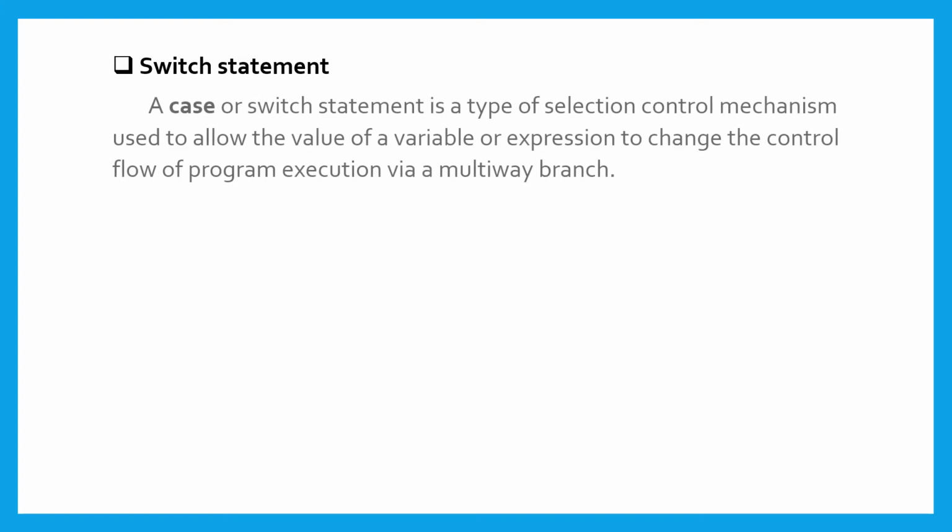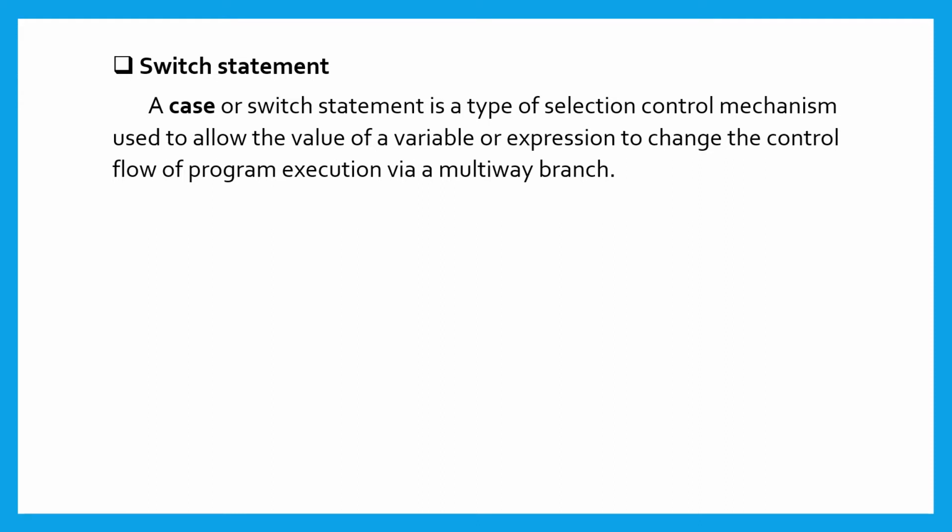Switch statement. A case or switch statement is a type of selection control mechanism used to allow the value of a variable or expression to change the control flow of program execution via multi-way branch. The switch statement tests the value of a variable and compares it with multiple cases.